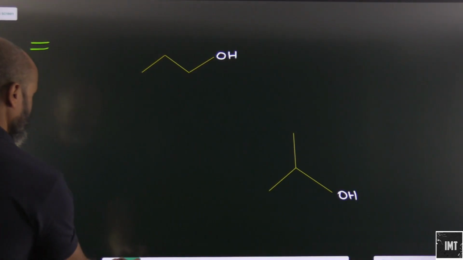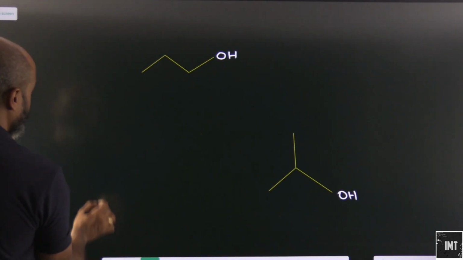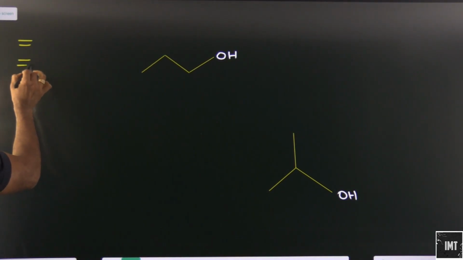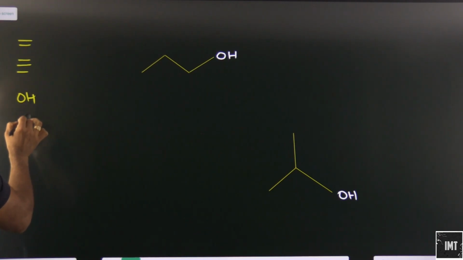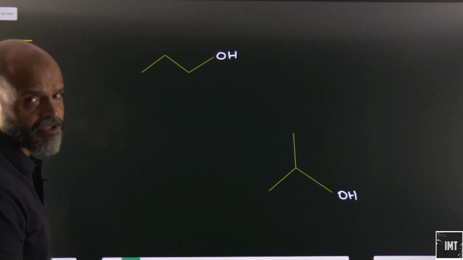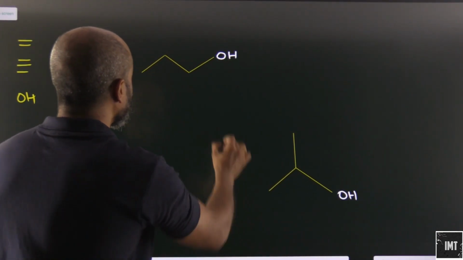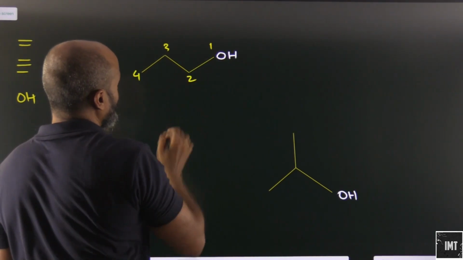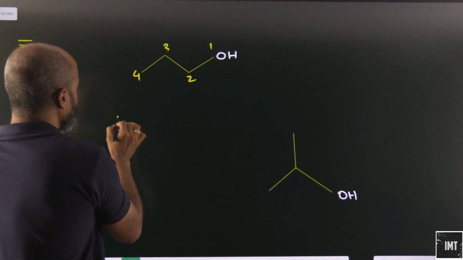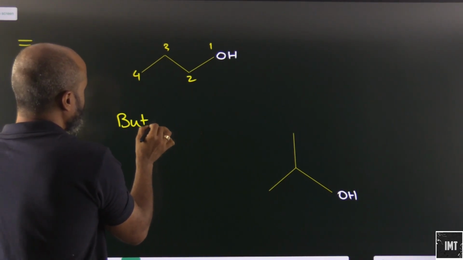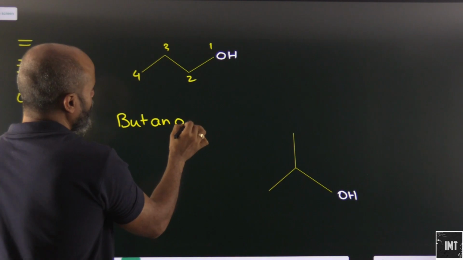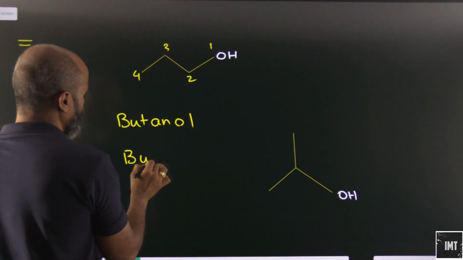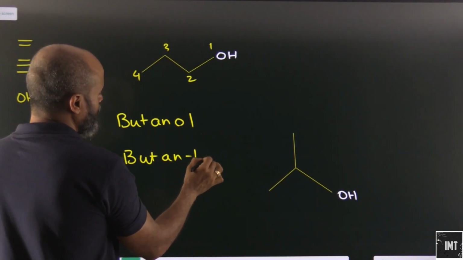Let's look at this one. Here we have a functional group. As I said, it can be a double bond, a triple bond, or functional groups like OH and so on. Let's say we start with this OH. Let's name this: 1, 2, 3 and 4. What do we name this as? This will be butanol, or we can also call it butan-1-ol.